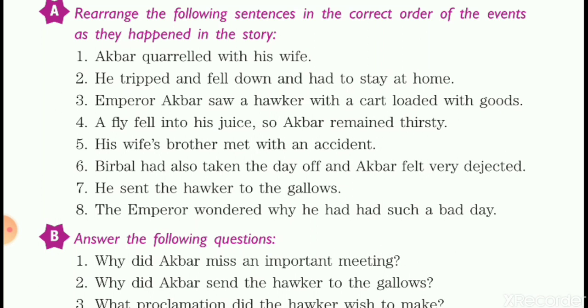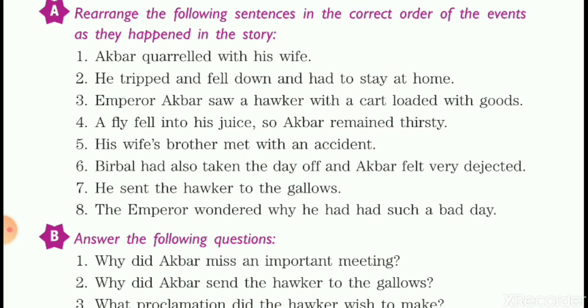Emperor Akbar saw a hawker with a cart loaded with goods. He tripped and fell down and had to stay at home. Birbal had also taken the day off and Akbar felt very dejected. A fly fell into his juice, so Akbar remained thirsty. His wife's brother met with an accident. Akbar quarreled with his wife. The emperor wondered why he had had such a bad day. He sent the hawker to the gallows. This was the summary, but the end was a little more which has not been added in this.